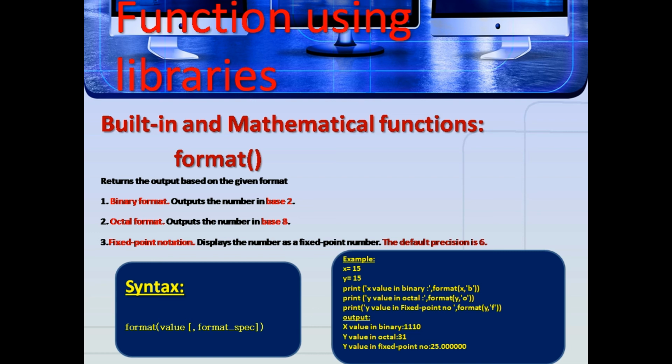Example, x equal to 15, y is equal to 15. Print of x value in binary, print of y value in octal format, print of y value in fixed point notation. Here the output is x value in binary is 1110, y value in octal is 31, y value in fixed point number is 25.000.